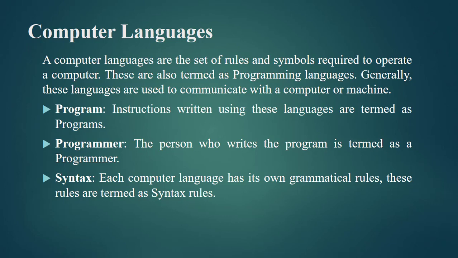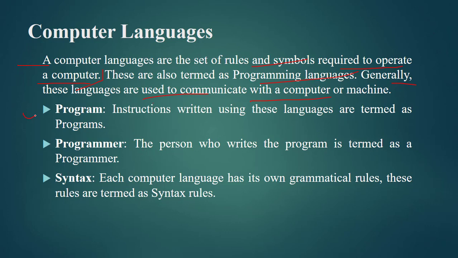Or in other words, we can say that a computer language is the set of rules and symbols which are required to operate a computer or which are directly understood by our computer. Fine. Our computer languages are also termed as programming languages because by using these languages we can write computer programs. Generally these languages are used to communicate with our computers or machines, and we can also use these languages to instruct our machines on what they have to do and how they have to do it. Fine. Now the person who uses these languages for writing programs or for interacting with the computer is termed as a programmer.